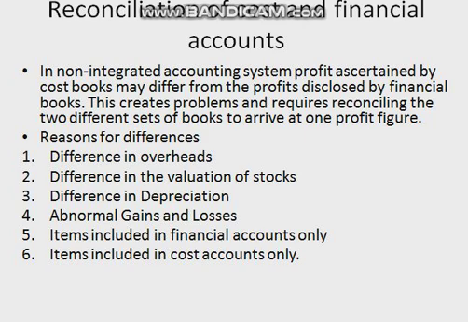First of all, we add overhead charged, recovered in excess in cost accounts, like works expenses, administration expenses, selling and distribution expenses, and then items credited in profit and loss account only, like dividend received, rent from staff quarters, interest received, transfer fees received on shares, any other income. Charge in lieu of rent in cost accounts only. Overvaluation of opening stock and work in progress in cost accounts, undervaluation of closing stock in cost accounts.